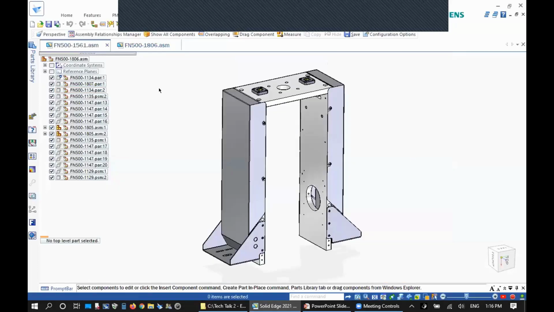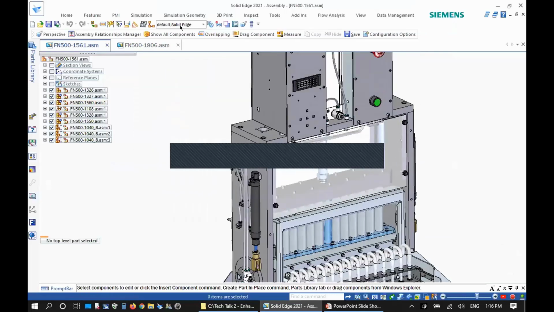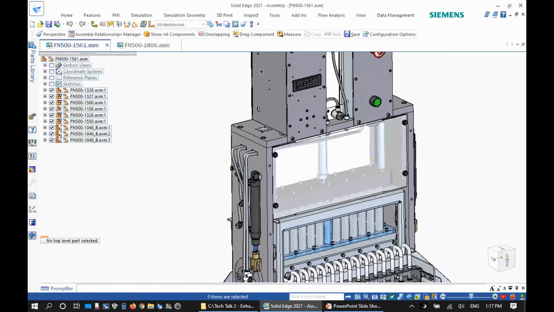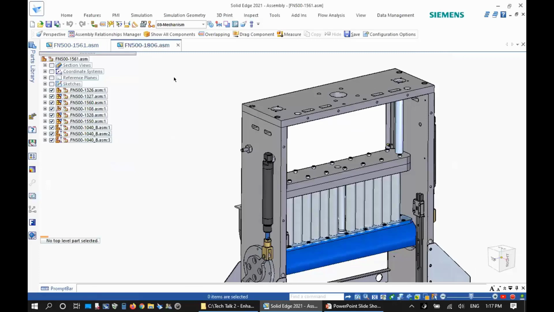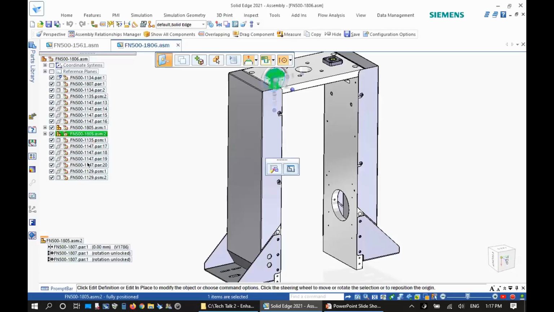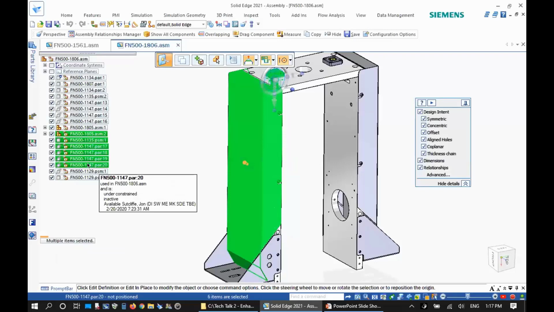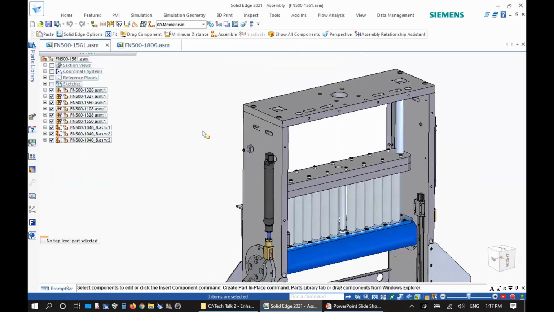We're going to copy components from this subassembly, and we're going to place them in this more elaborate assembly. We can easily identify the components we're interested in. Let's say we don't want to see that extra set of components that are irrelevant. So we're going to go back to the source assembly. Please note that this productivity really helps us to select not only single parts, but we can combine subassemblies and single parts in one single operation. Then I do Control-C for copy, and I go back to my target assembly. And once I do Control-V,